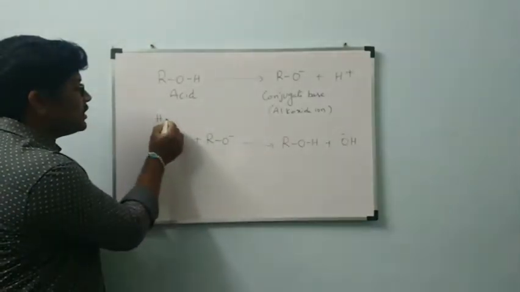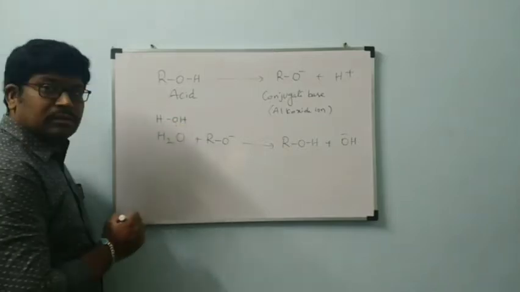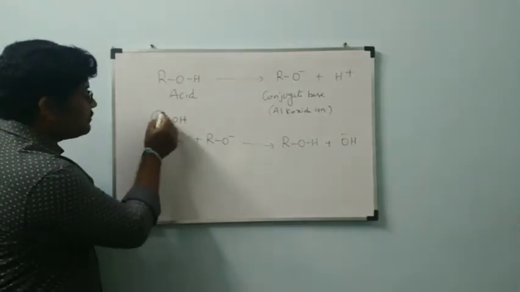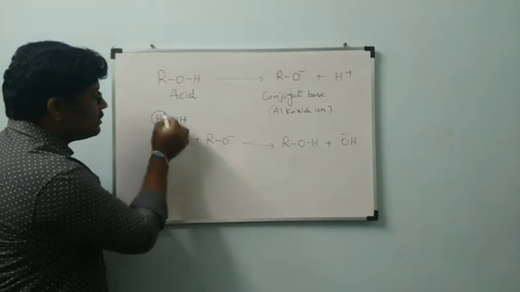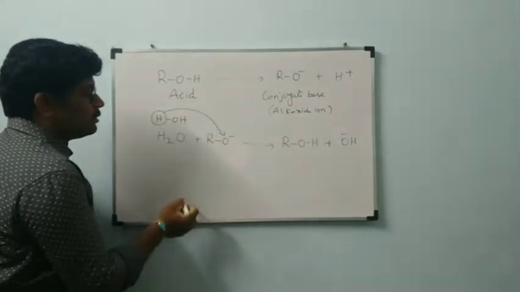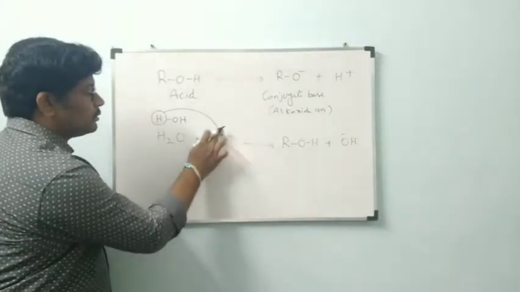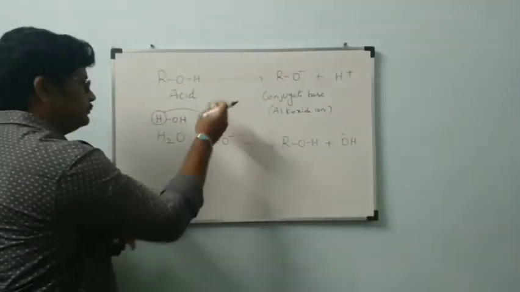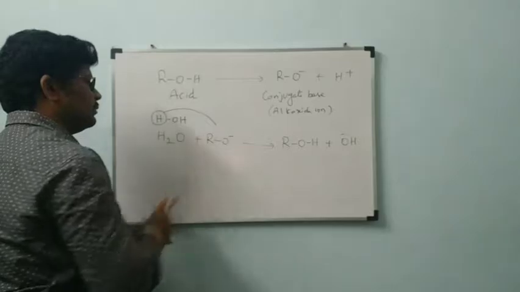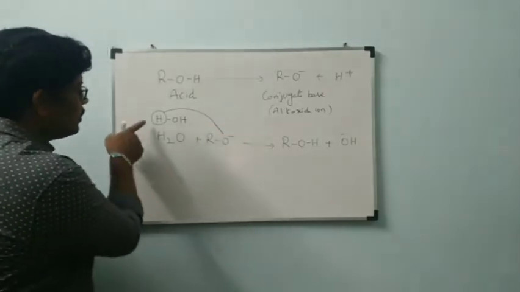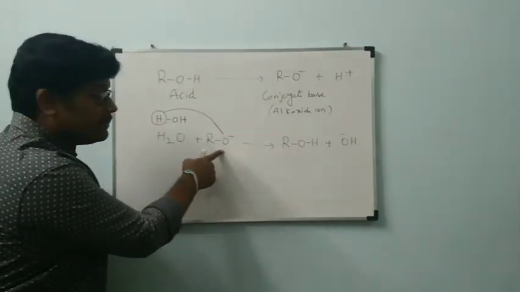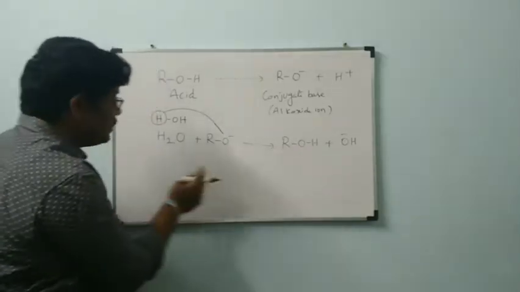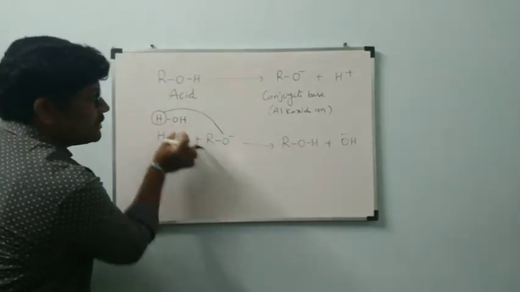Water contains HOH. This H plus ion and this RO minus ion combine to form ROH. The remaining part of water is OH minus.